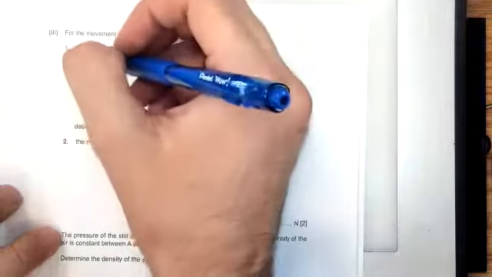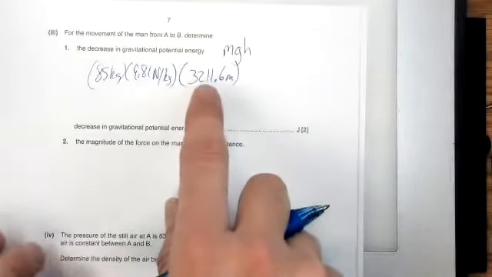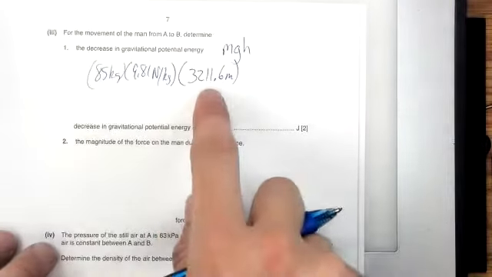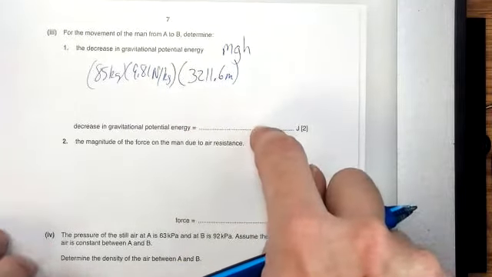So the decrease is just going to be the 85 kilogram mass times 9.81 newtons per kilogram here on Earth, times a height of 3,211.6 meters. So I like to keep the more precise values in my calculation while I'm calculating, and then I round my answer when I'm ready to report it.